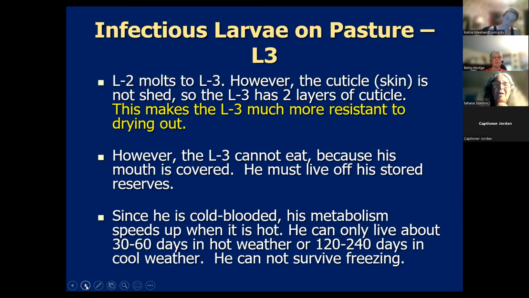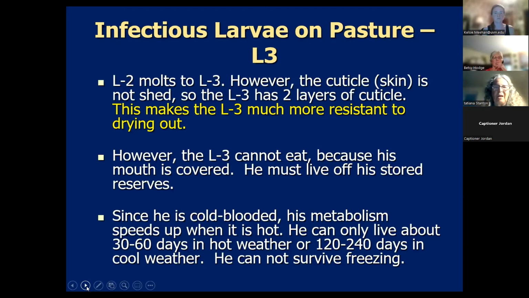However, this time the L3 is evolved to get out of that fecal pellet. And because of this, nature has made it so that it doesn't shed that previous skin. It keeps that skin and it gets a second skin on it, which makes it much less susceptible to drying out. But because it's got this skin over its mouth, it cannot eat. And it has to live off of its stored reserves.